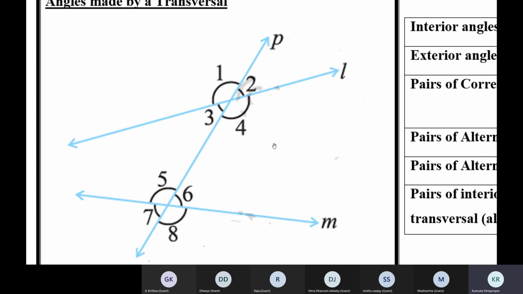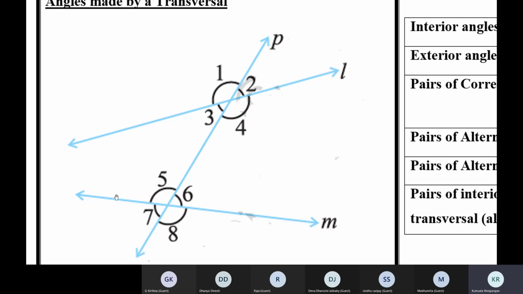Similarly, vertically opposite angles. See, here the lines are not parallel. That does not affect linear pair. Linear pair happens wherever there's a straight line and you have two angles on the straight line. You don't need two parallel lines and a transversal for that. Wherever the figure has a straight line and two angles on it, you can just say linear pair, their sum is 180, because it's a straight line.